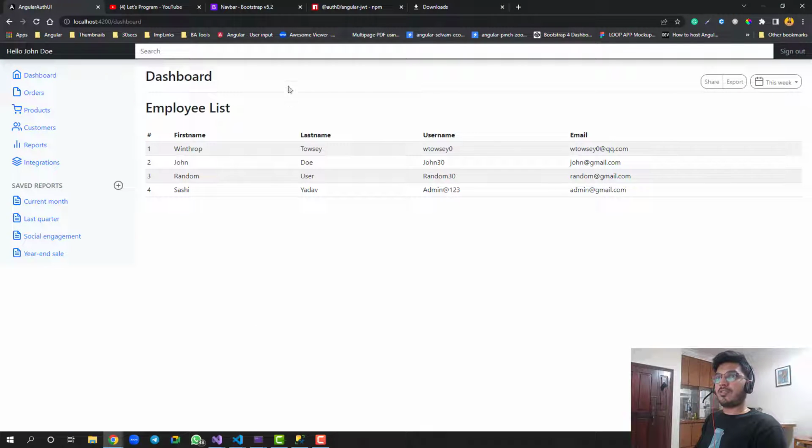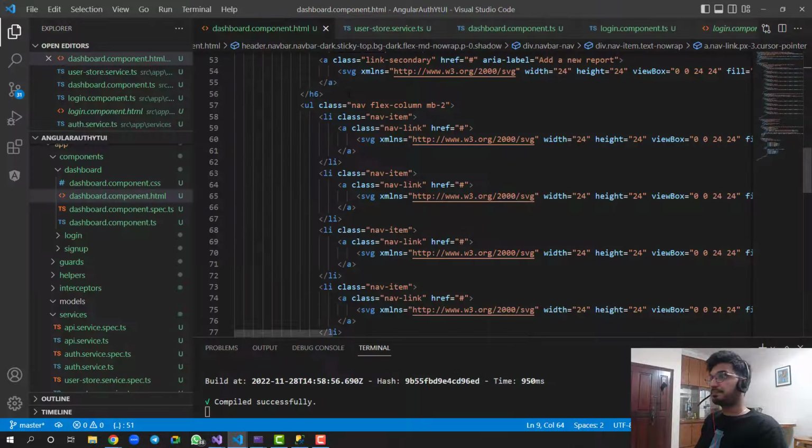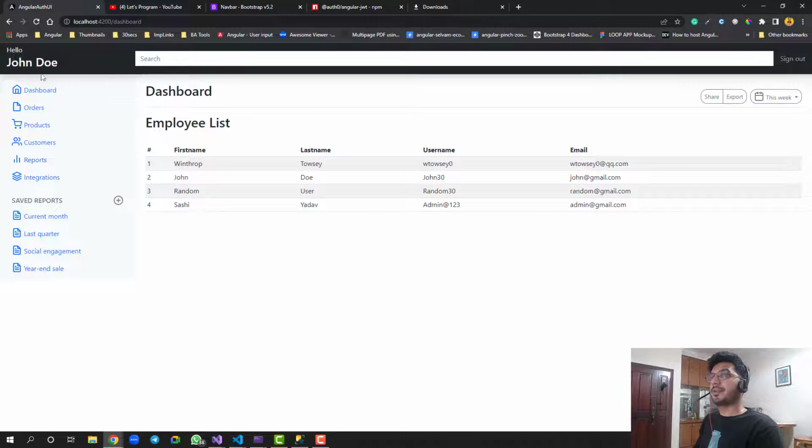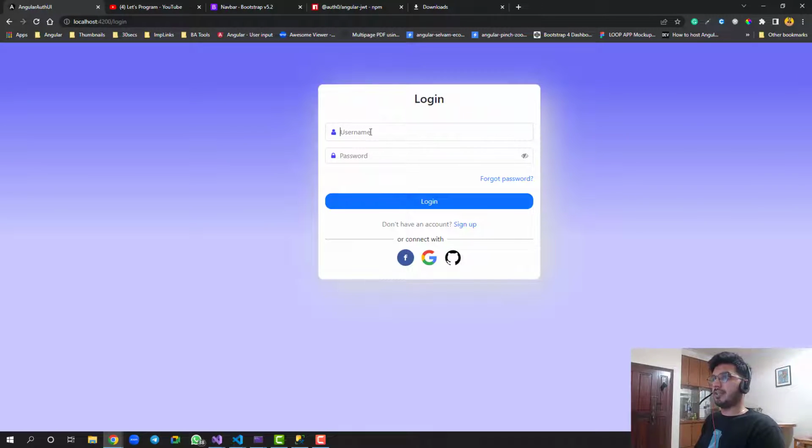This is how our UI looks like. We have here hello, the username. Let me try to improve this a bit because this should be highlighted, right? Because he is the user. So let me highlight this by using the h3 tag. Let's save it and see on the browser. Okay, this looks good. So hello, this is the username, and here we have the search functionality which I will be adding, and we have a sign out button. If I click here, I am signed out, and if I need to log in again, I can do it by this.